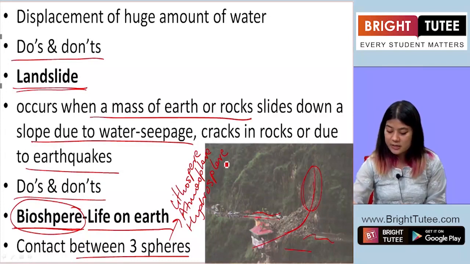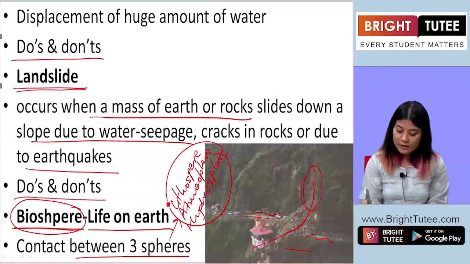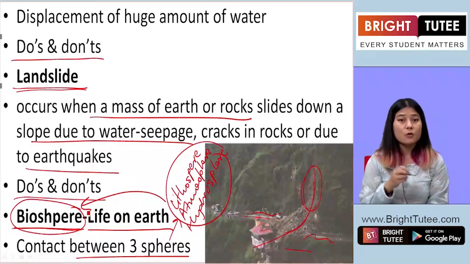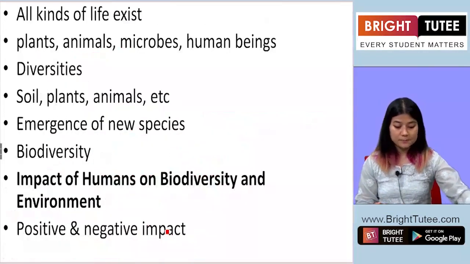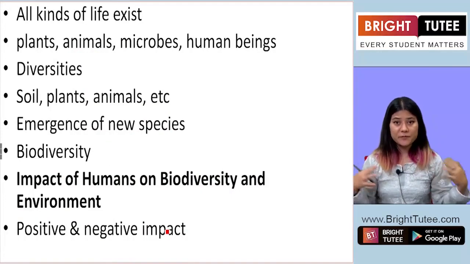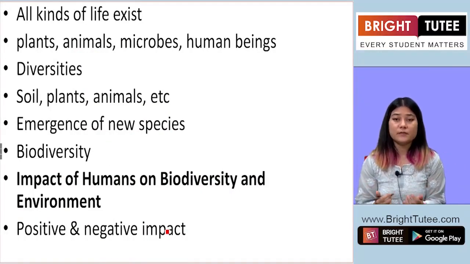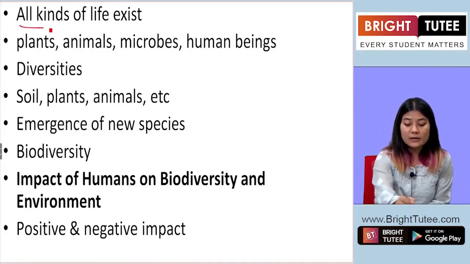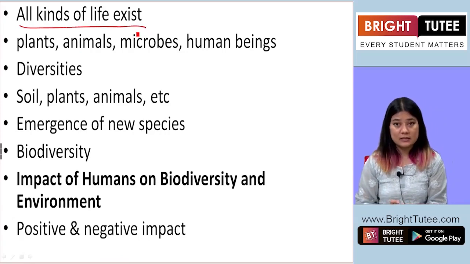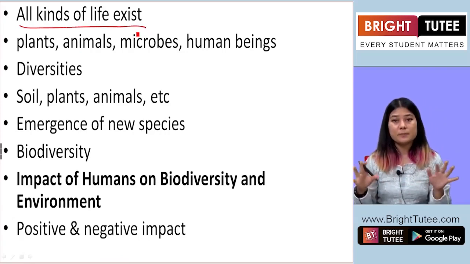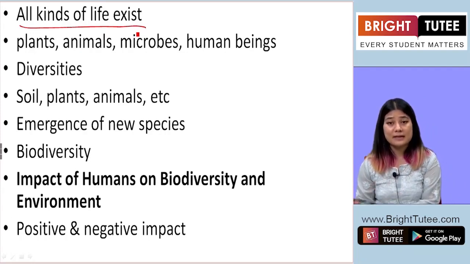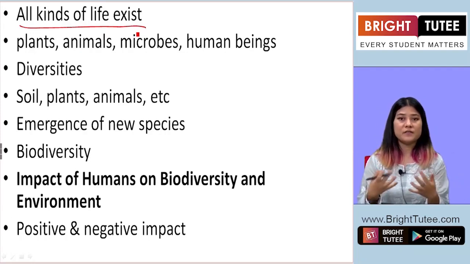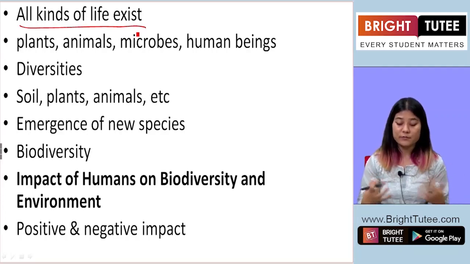These three spheres are in contact with biosphere, which makes life on earth possible. Okay. Now biosphere is that component of the environment where all kinds of life exist. All living beings, everything from insects to birds and animals and plants and human beings, all of these live in the biosphere together.